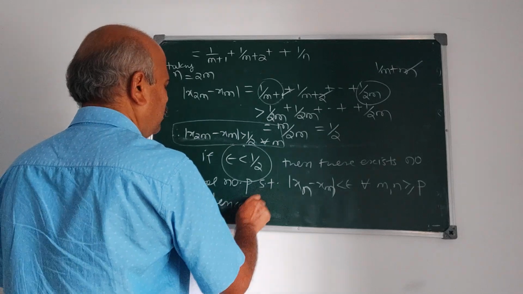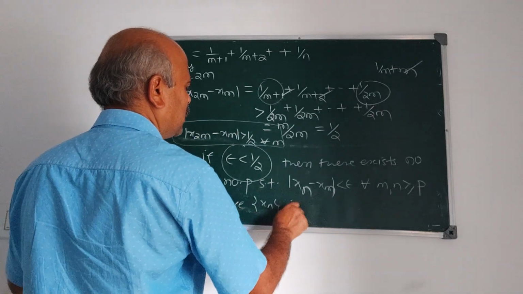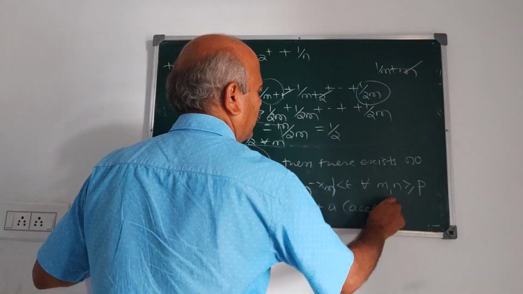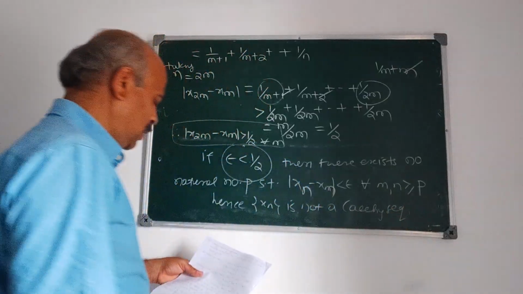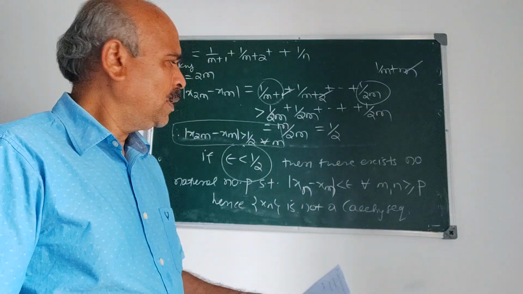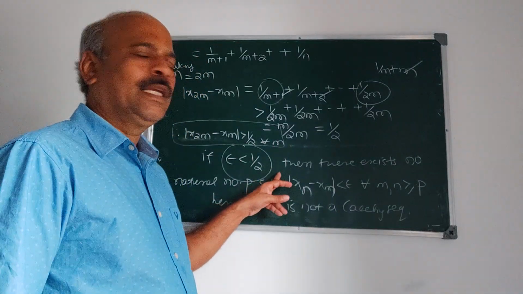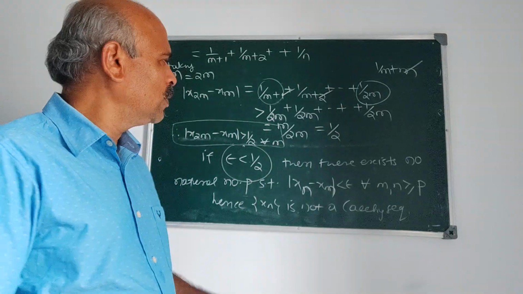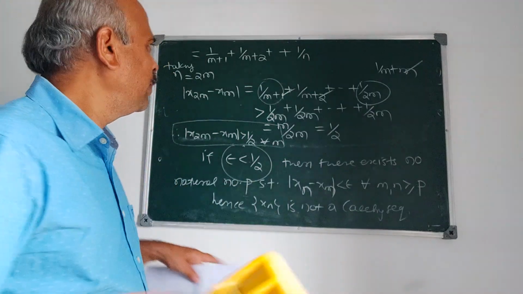Hence, this xn is not a Cauchy sequence. Therefore, it doesn't converge, because a sequence is convergent if and only if it is a Cauchy sequence. Therefore, this doesn't converge.